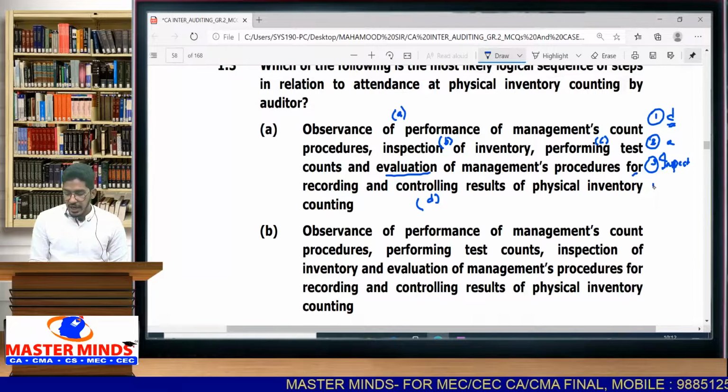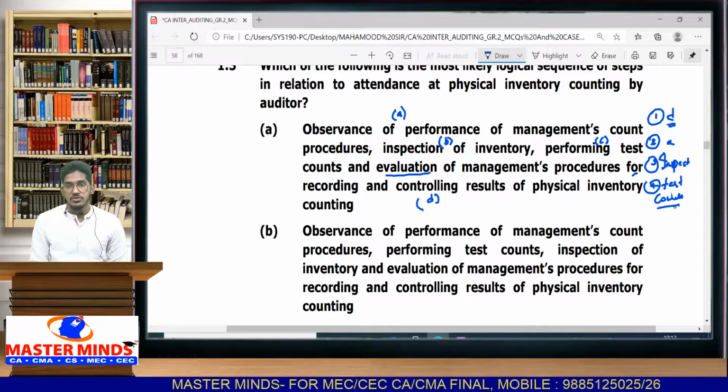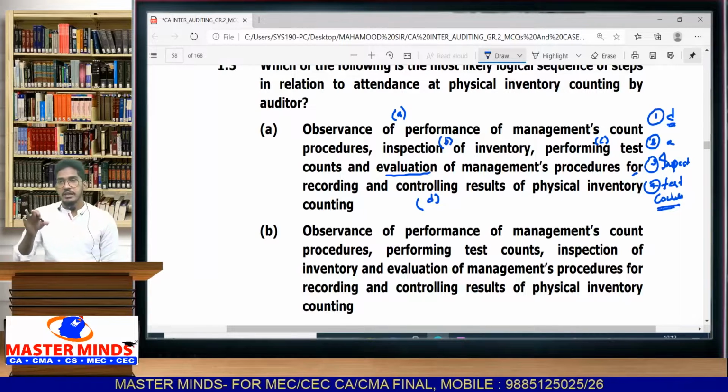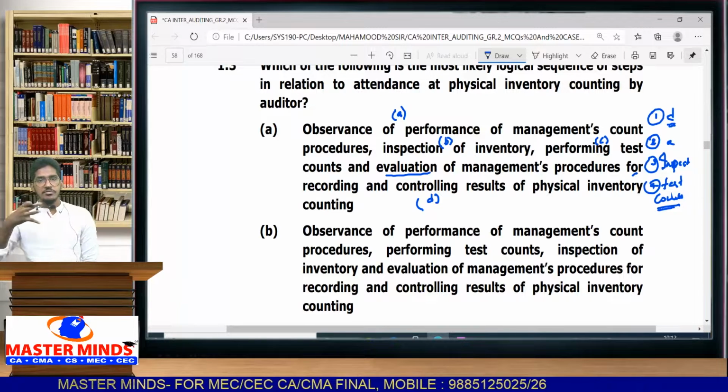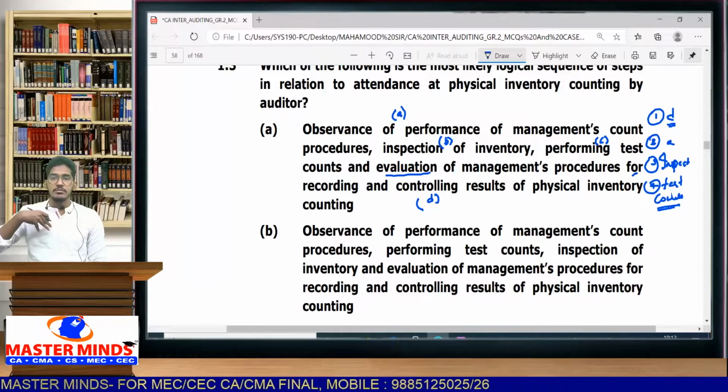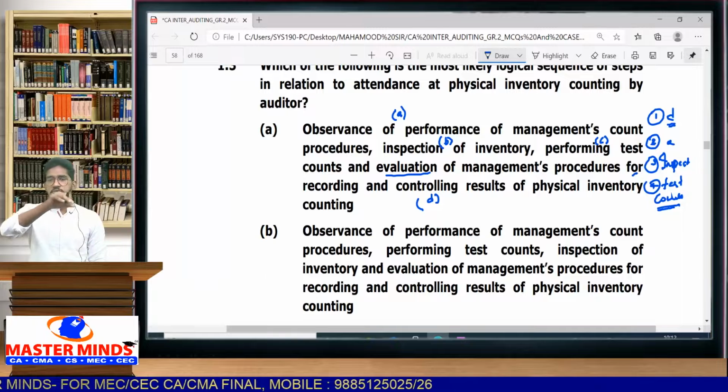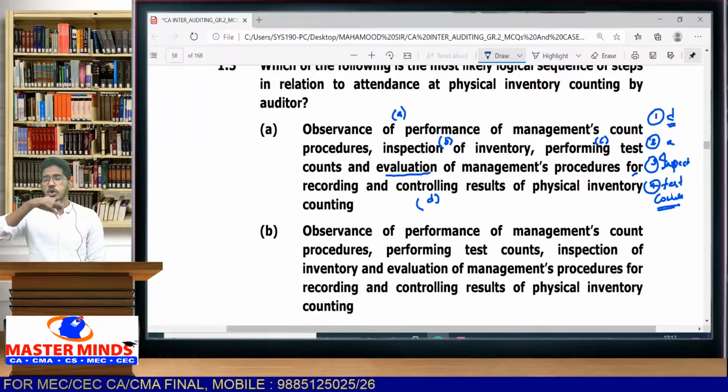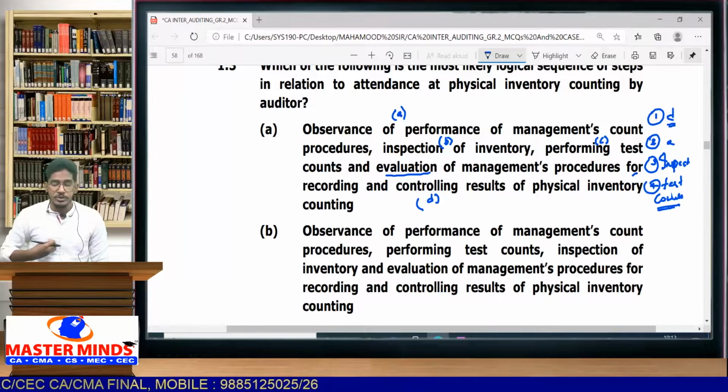And finally, I will also do some test counts. First I will inspect, then check whether the management is counting correctly or not. For control purposes, I will do some test counts on my own. I will go to some stock and try to count on my own. Not all the items, just a few test counts.